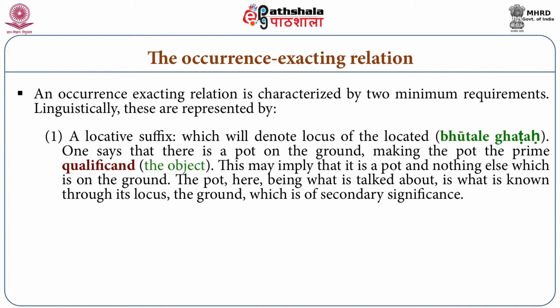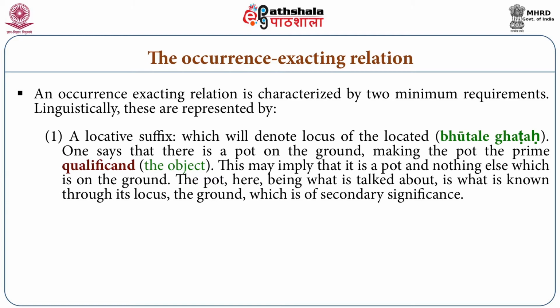And if you are aiding any one of the non-occurrence exacting relations, then the whole indirect relation would not be an occurrence exacting relation. So this is the idea between these two, and this idea is depicted in the Sanskrit language.